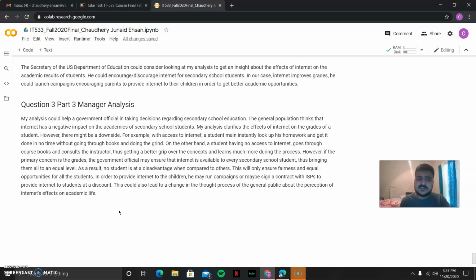However, if the primary concern is the grades, the government official may ensure that internet is available to every secondary school, thus bringing them all to an equal level. As a result, no student is disadvantaged when compared to others. This will ensure fairness and equal opportunities for all the students.